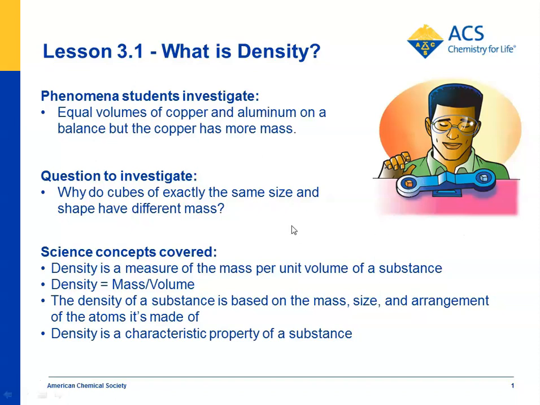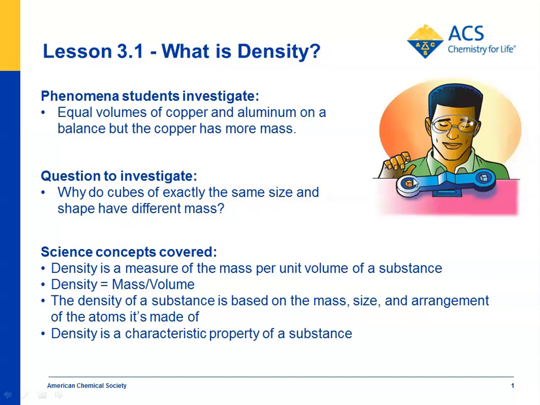We're going to eventually try to get to the idea of density, that if they have the same size and the same shape, and therefore the same volume, and one is heavier than the other, that one must be more dense. But the question is, what makes it more dense? So we're going to try to get kids to understand that it has to do with the atoms that make up the copper and the aluminum.